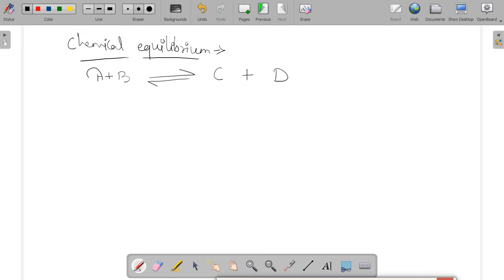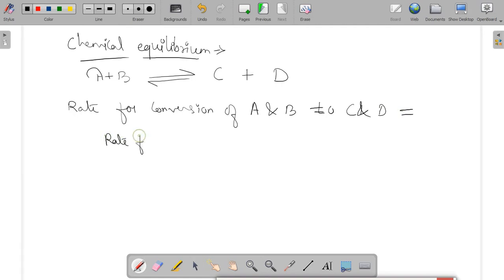Here it means the rate for conversion of A and B to C and D equalizes with the rate for conversion of C and D to A and B. Again, it will be considered a chemical equilibrium condition. Chemical equilibrium.